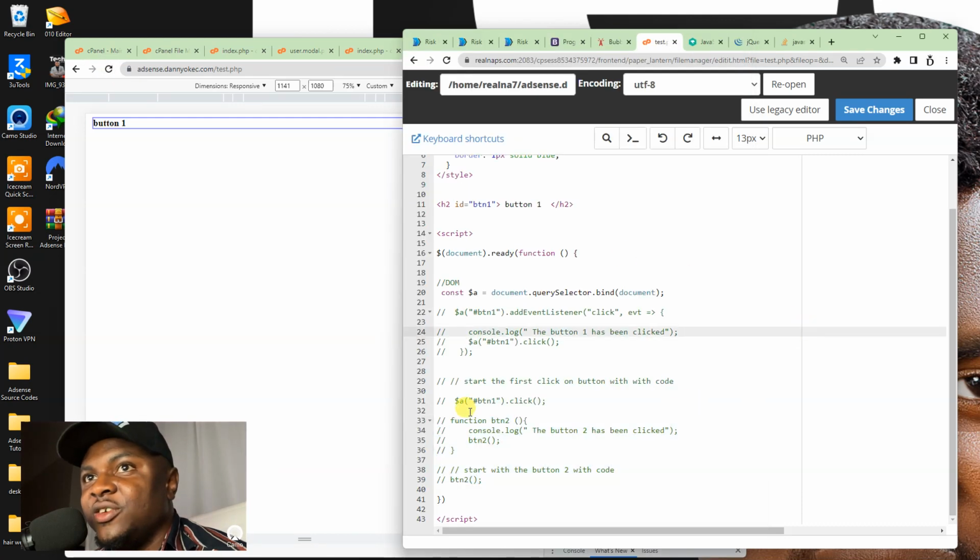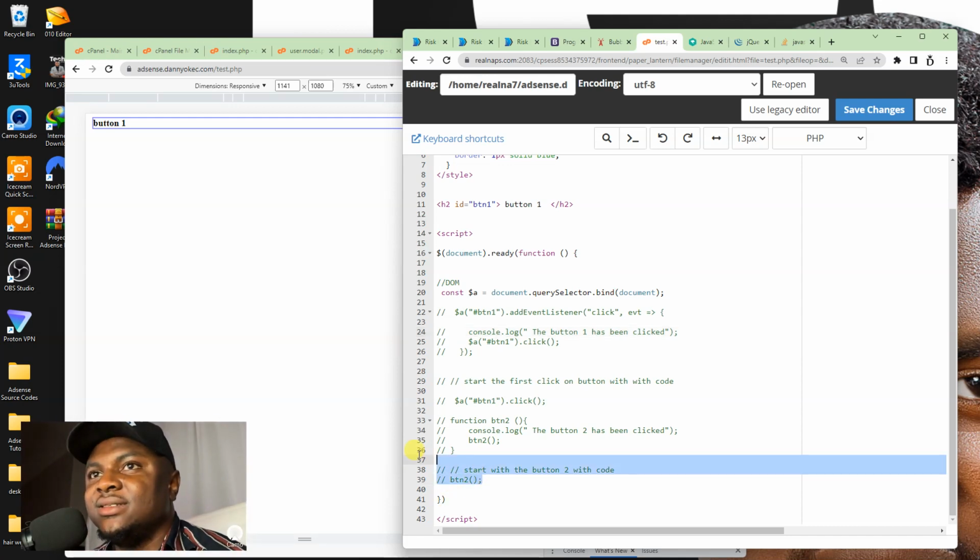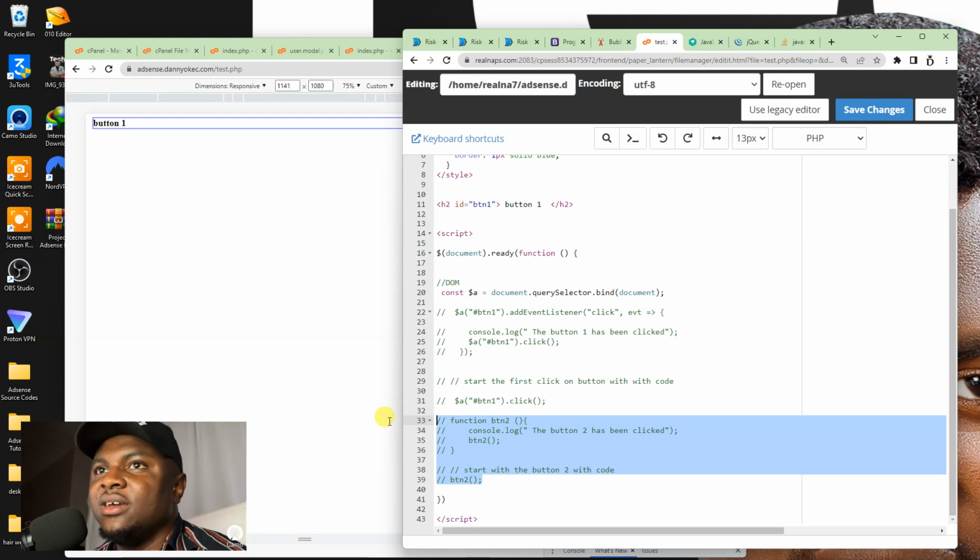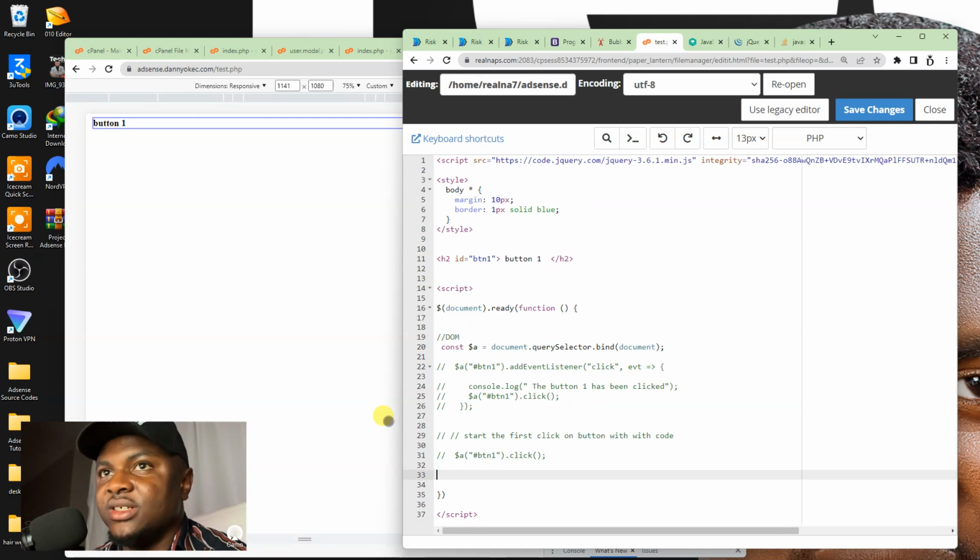That's because I've commented out that infinite loop that says button 2 has been clicked, and then clicks it again. So what I'm going to do right now is just delete this entirely. I don't want us to ever make a mistake and actually run that. So I'm going to delete it entirely.